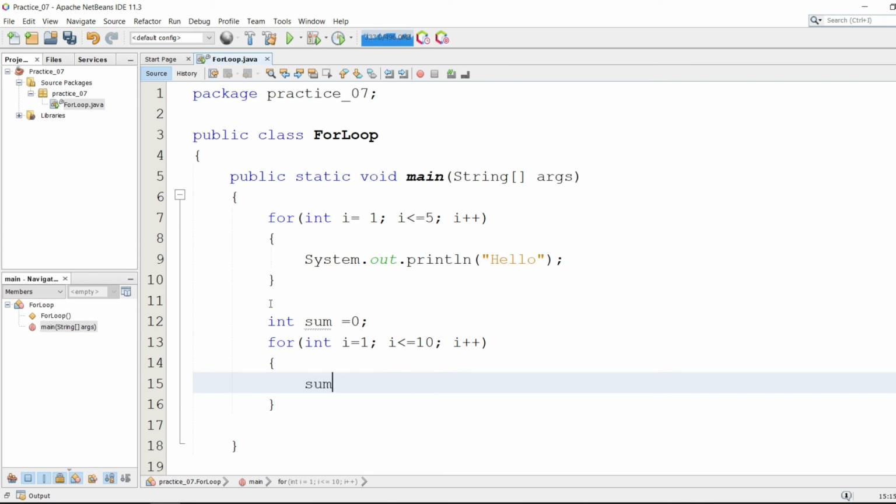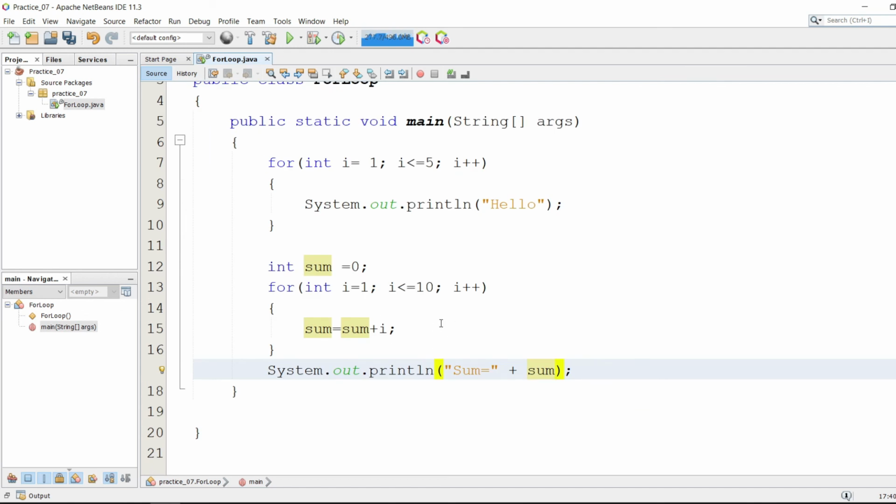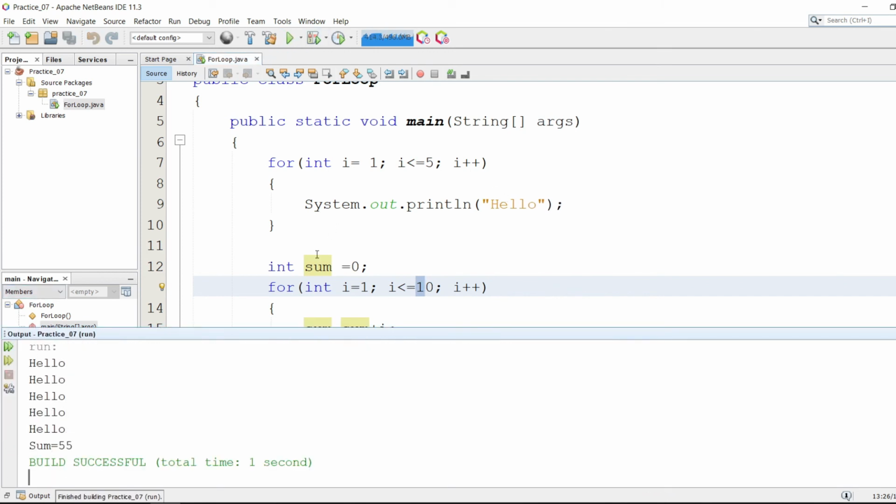Now let's add this value of i to sum, and let's print the value of sum. If we run this program, we're gonna get the sum of the numbers from 1 to 10, and it simply stores in the sum variable. Let's run this program. It's giving hello from the first for loop, and from the second for loop it's giving this sum.